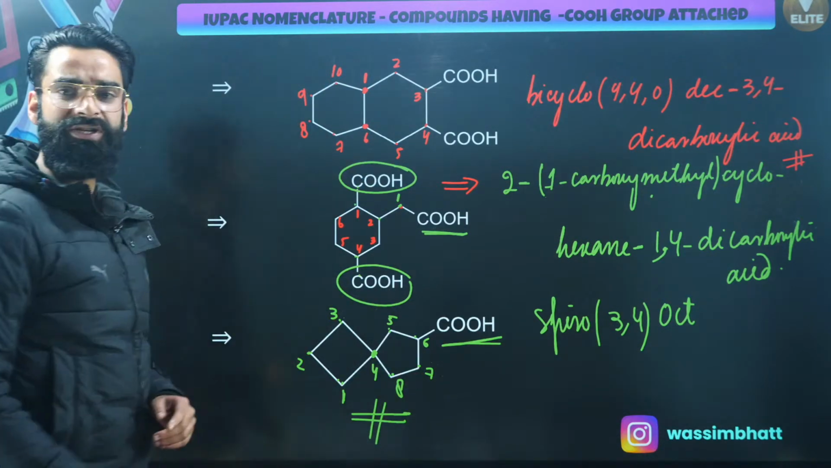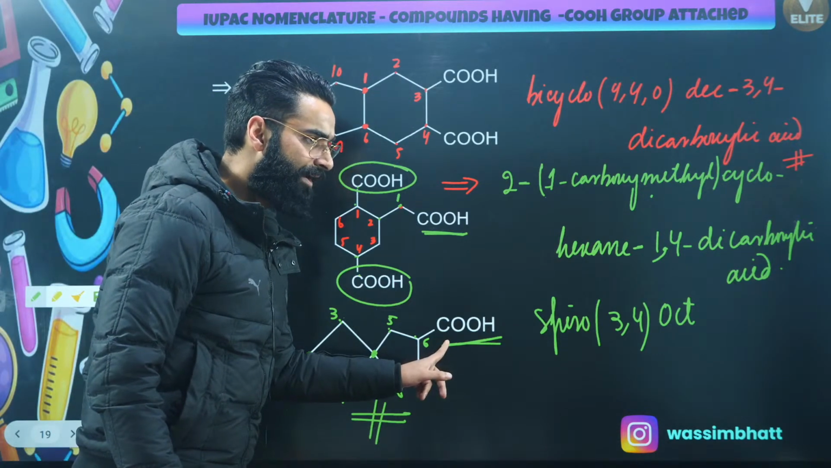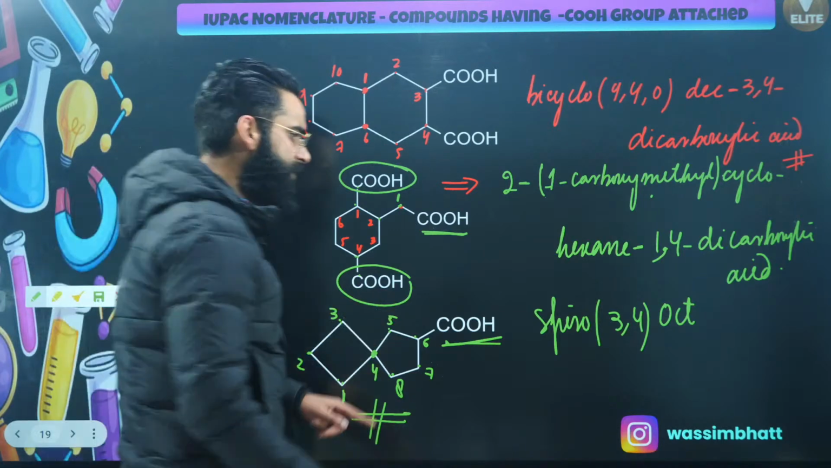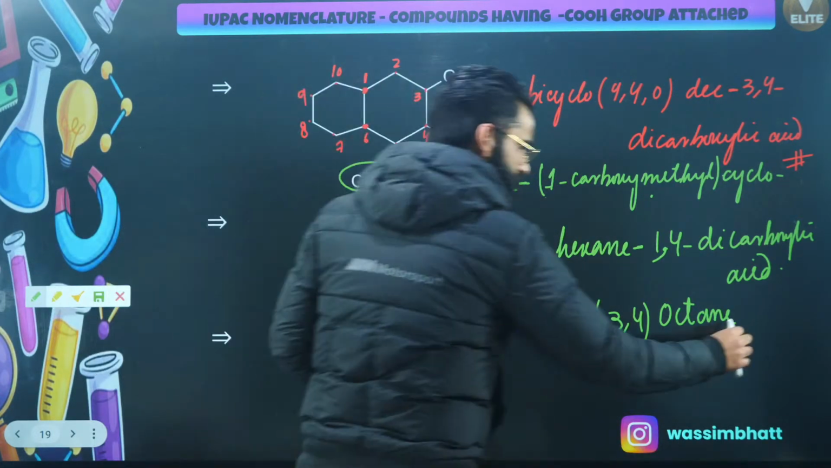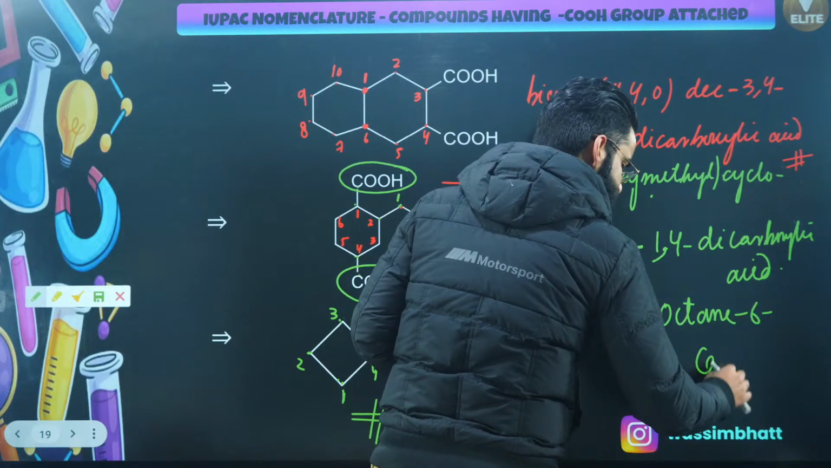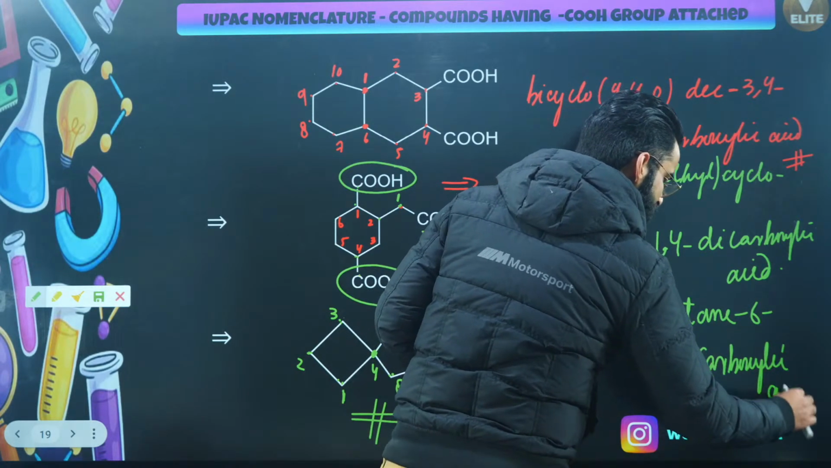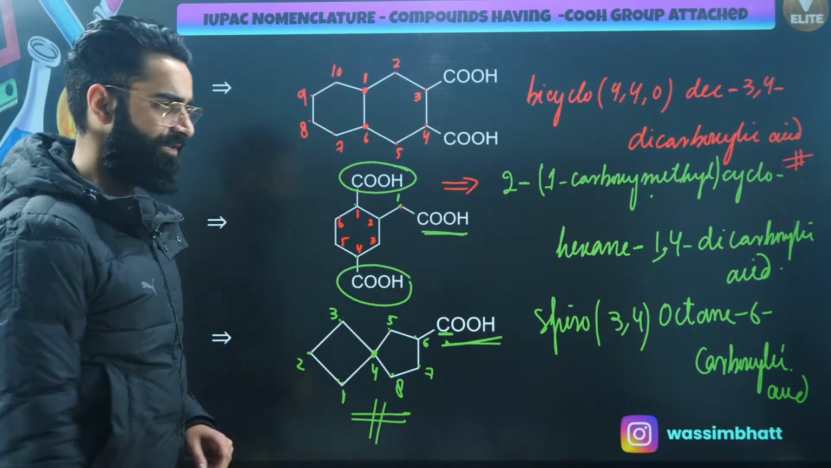Is the COOH part of the main chain? Its carbon is not included in the main chain, right? So everywhere there's a single bond, and it's first of all going to be octane. And then at carbon number 6, you will write carboxylic acid. You won't write oic acid, it's going to be carboxylic acid, because the carbon of this COOH group is not part of the main chain, right?